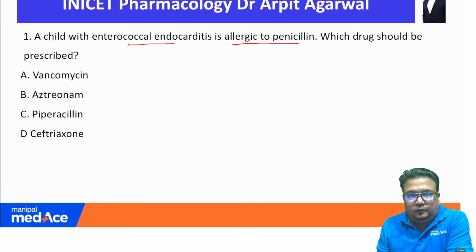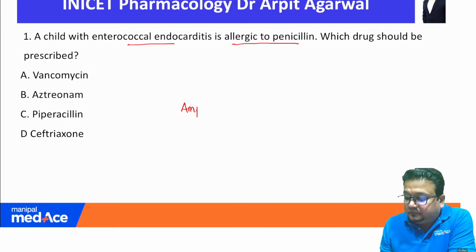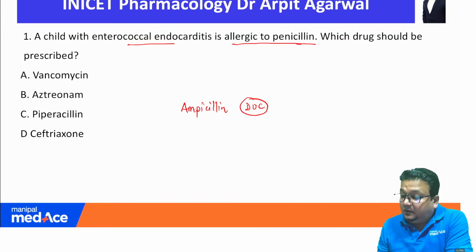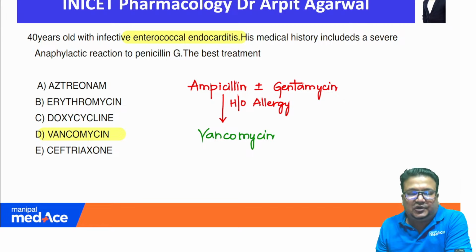Now we all know that for enterococcal endocarditis, ampicillin is the drug of choice. But since there is history of allergy to penicillin, then what are the other options that we could choose? Vancomycin, aztreonam, piperacillin, and ceftriaxone. So I'll show you what we have already discussed in our lectures and also in our notes. You see this, the same question. Actually, this question has been asked directly from our notes, and this is the question that I have discussed in our Manipal lectures and also available in our notes.